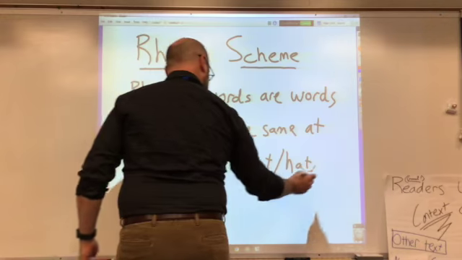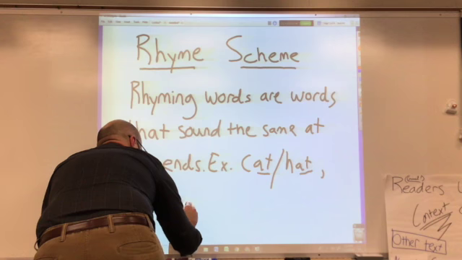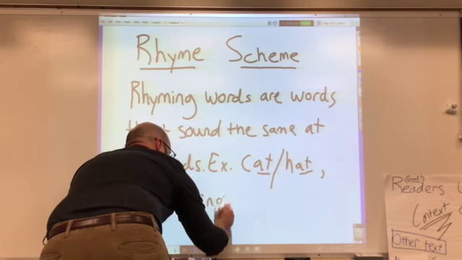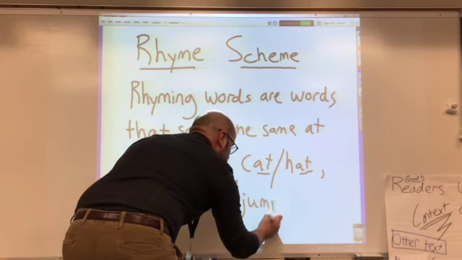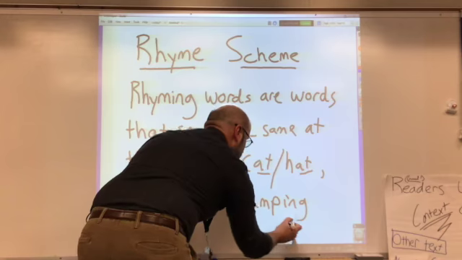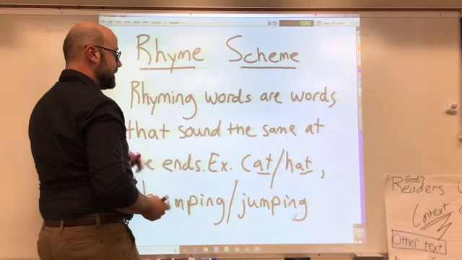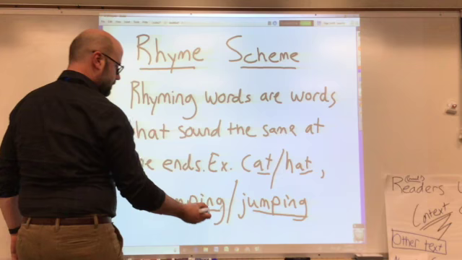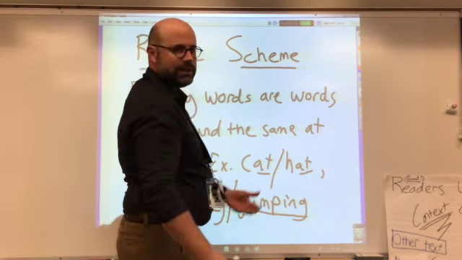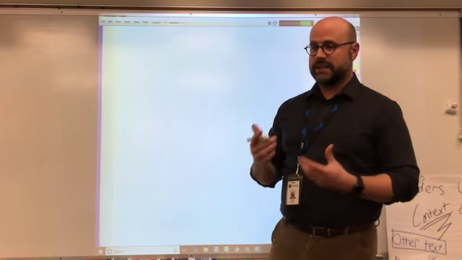Or how about bumping and jumping. Words that sound the same at the end. Rhyming words are words that sound the same at the ends. Well, we have umping, umping. The only thing that's different is the B and the J there. Bumping, jumping. When a poem has rhyming words at the ends of lines,